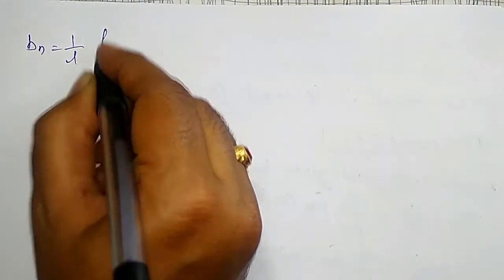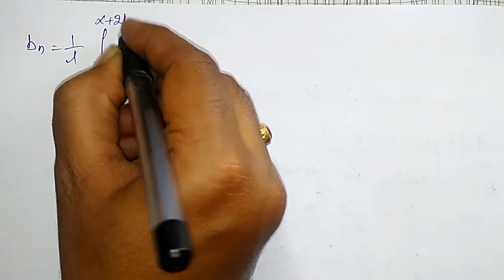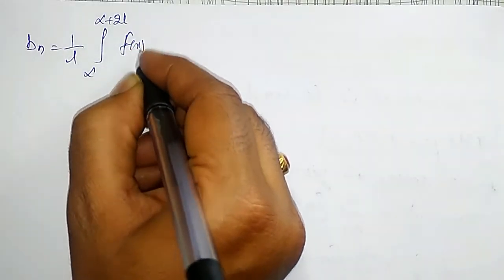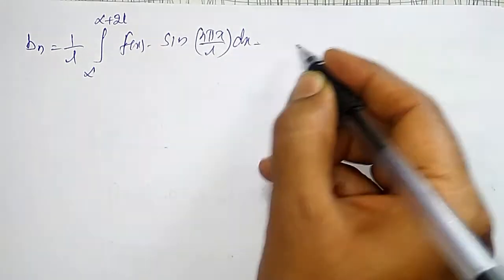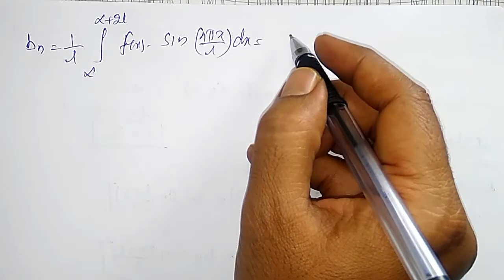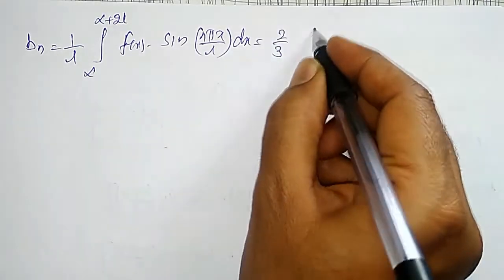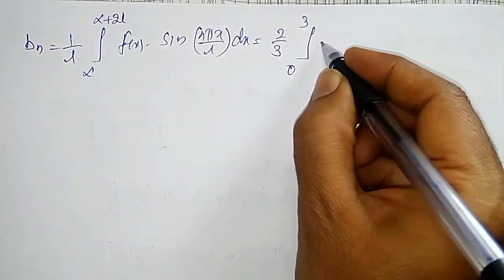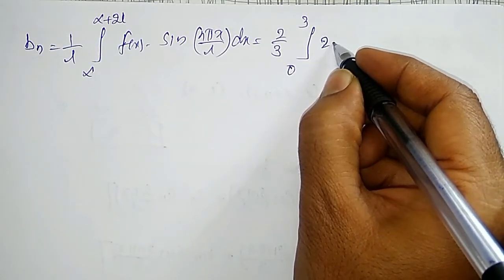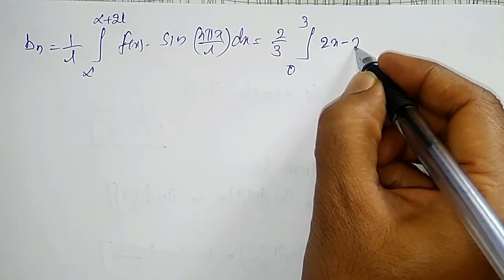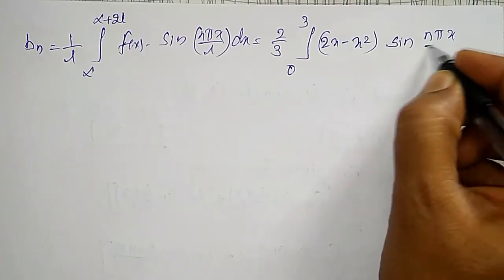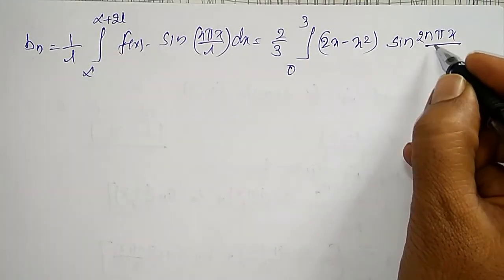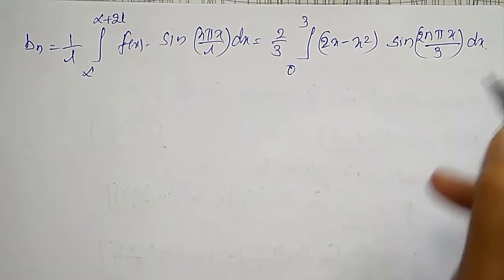Now Fourier's coefficient bn is defined to be 1 by L integration from alpha to alpha plus 2L into f of x into sine n pi x divided by L dx. And here L is nothing but 3 by 2, therefore it will become 2 by 3 integration from 0 to 3. F of x is 2x minus x square into sine of n pi x divided by L. L is 3 by 2, therefore it will become 2 by 3 into dx.